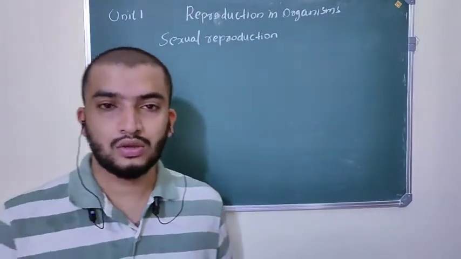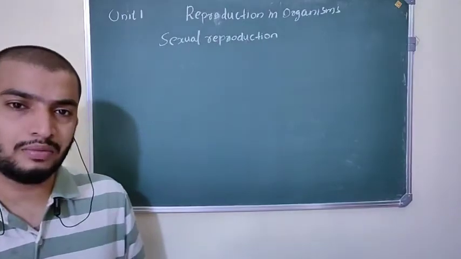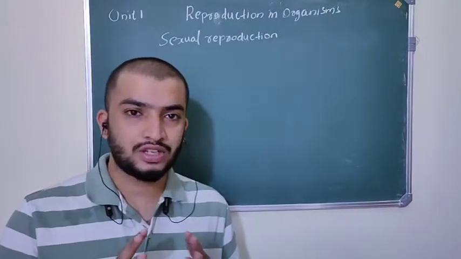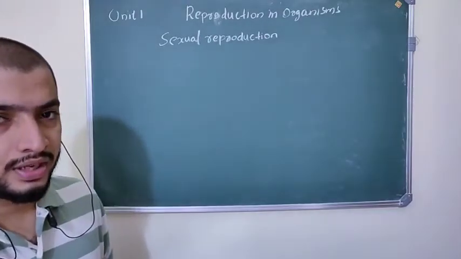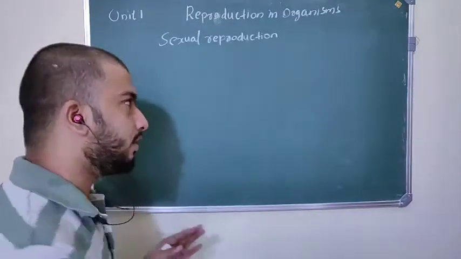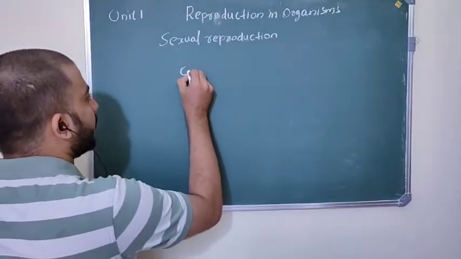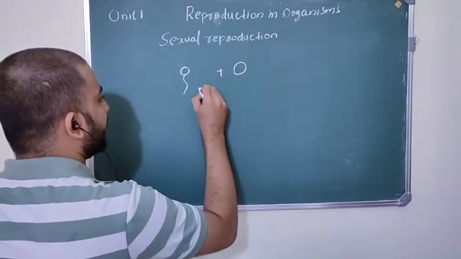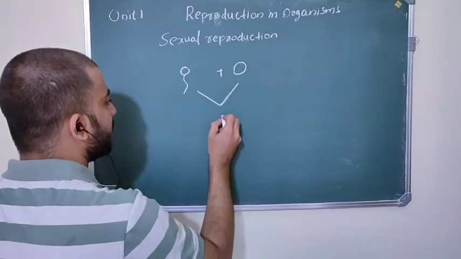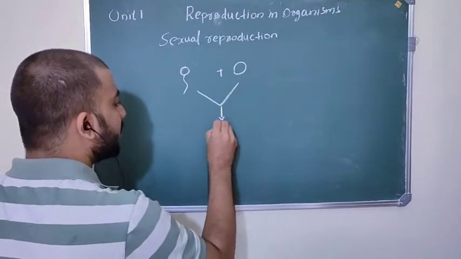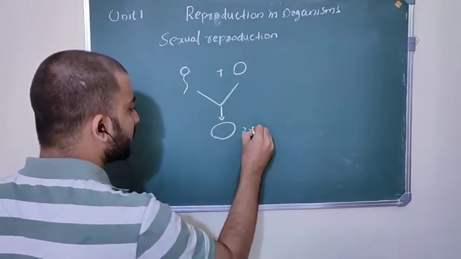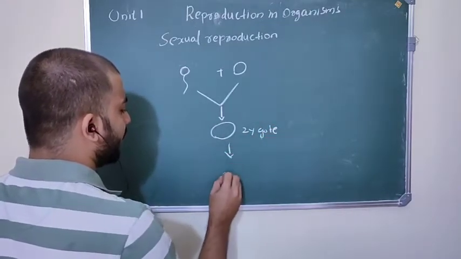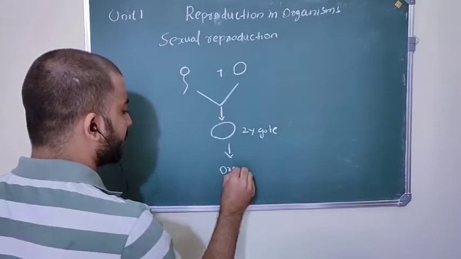Okay. So sexual reproduction, what is the meaning of sexual reproduction? This is a mode of reproduction. Here the male gamete and female gamete fuse and form a zygote, and this zygote develops into a new organism.